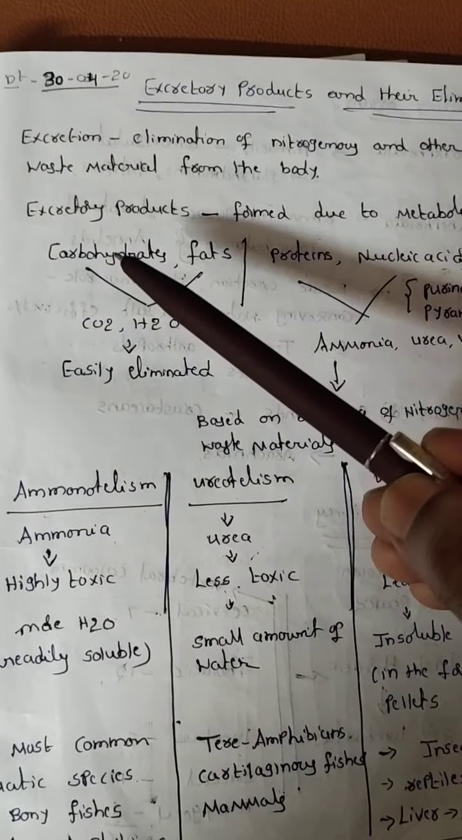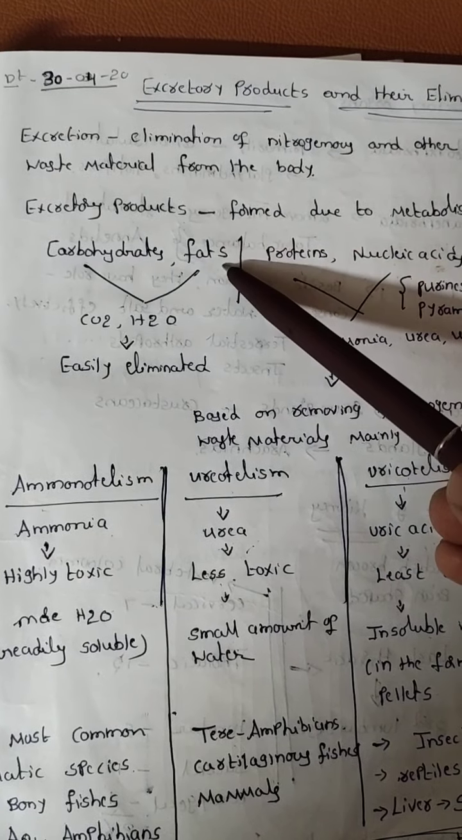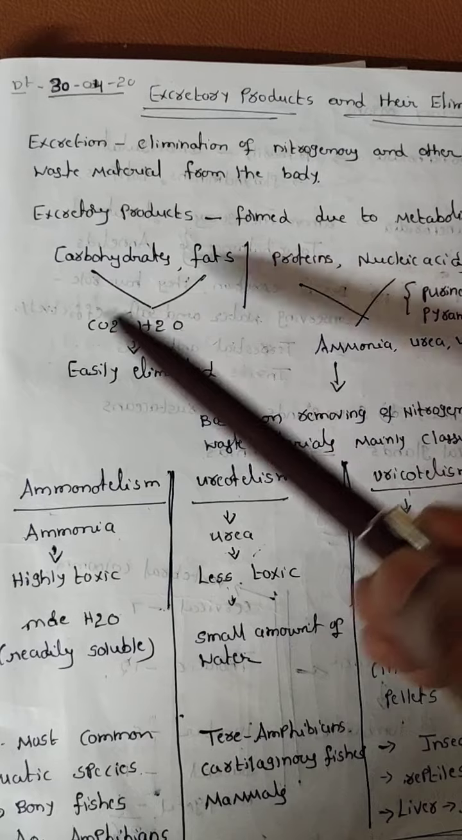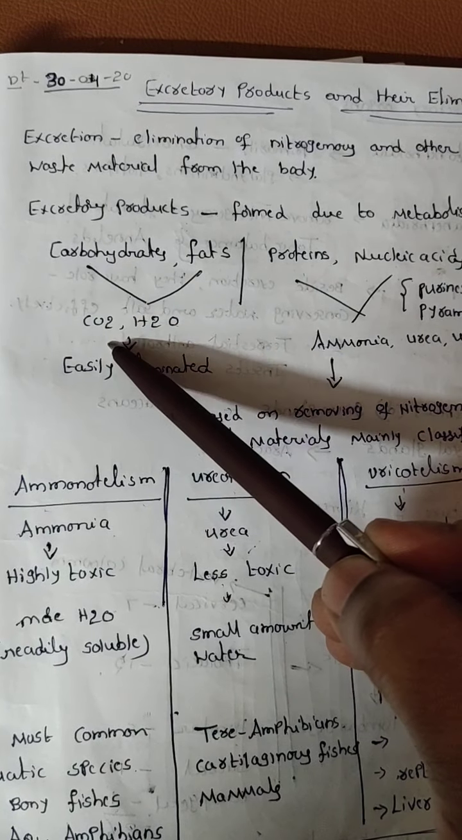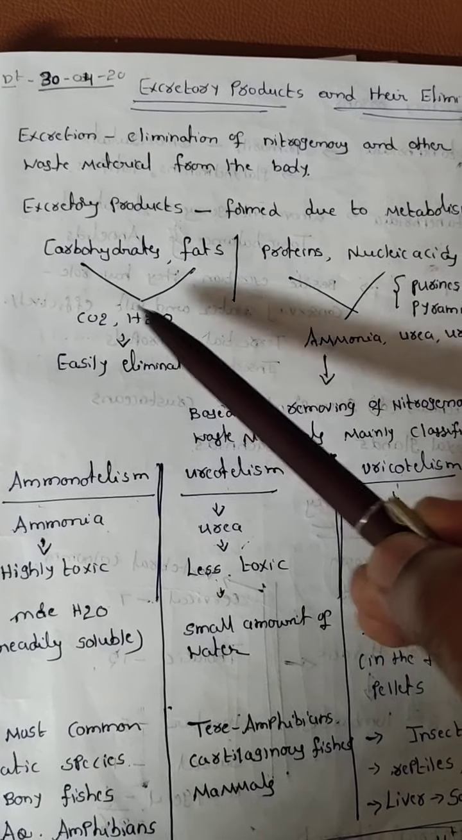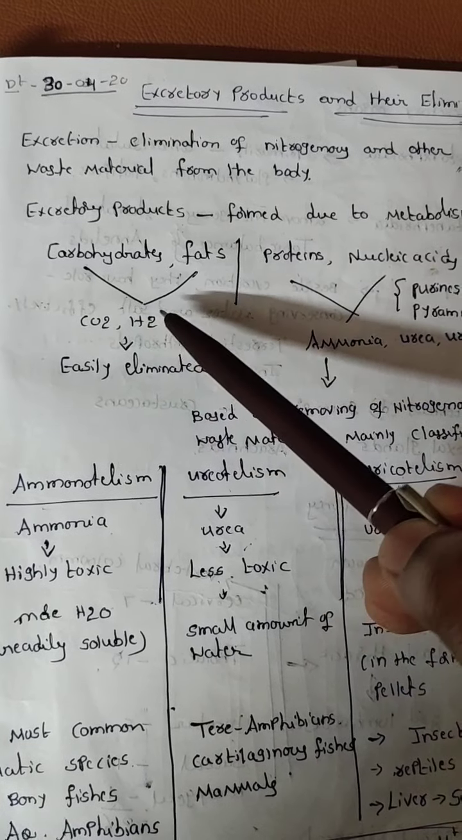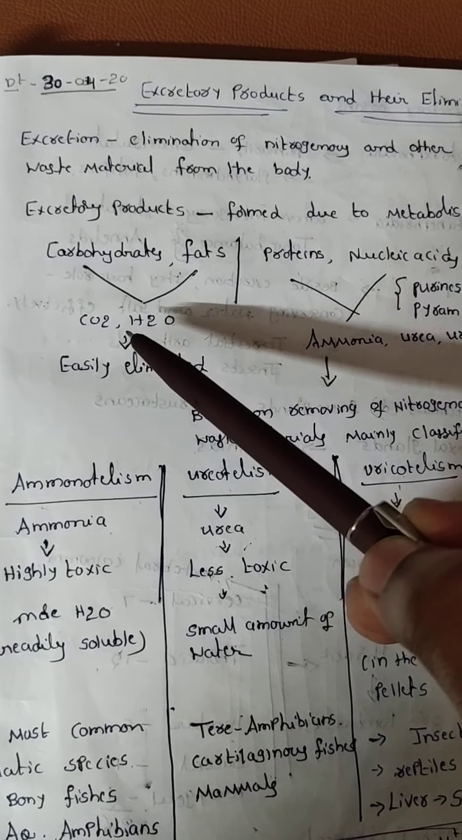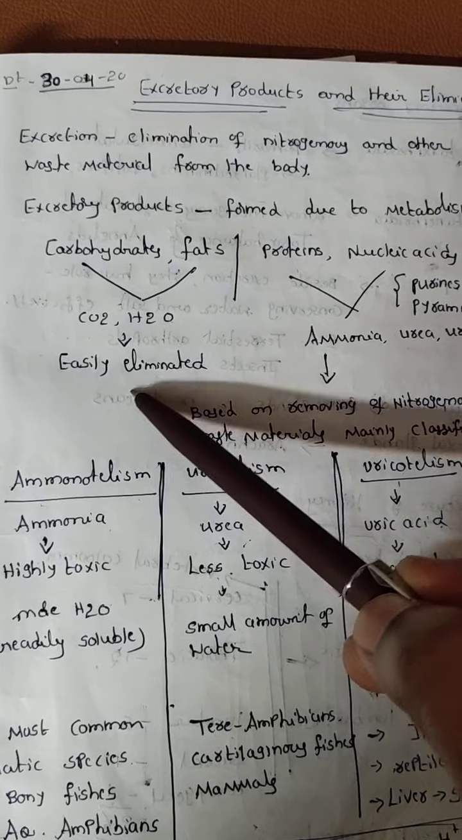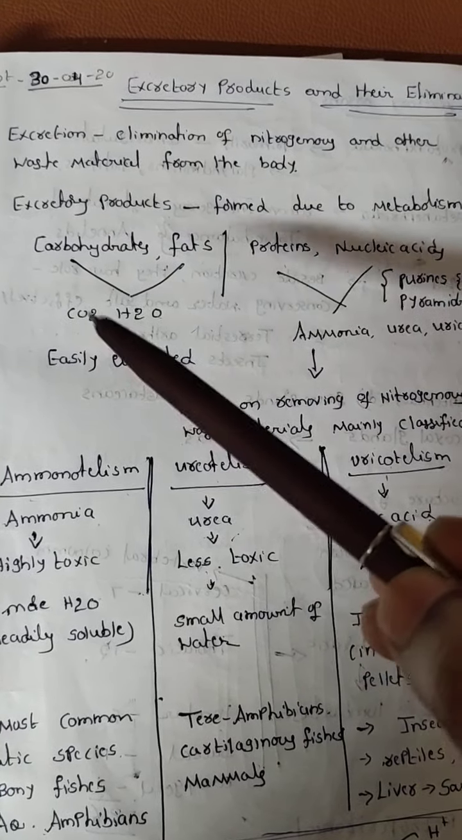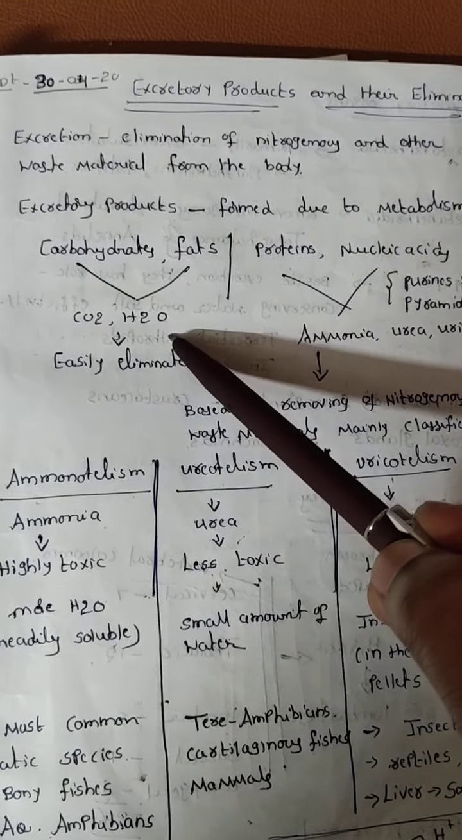Now, when carbohydrates and fats are metabolized, the final excretory products are carbon dioxide and water. This carbon dioxide and water, by the process of diffusion, are easily eliminated from the body. There is no problem for this one.